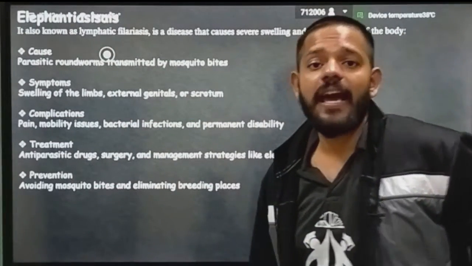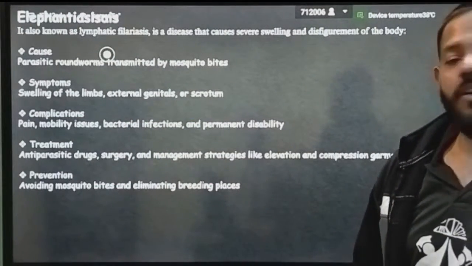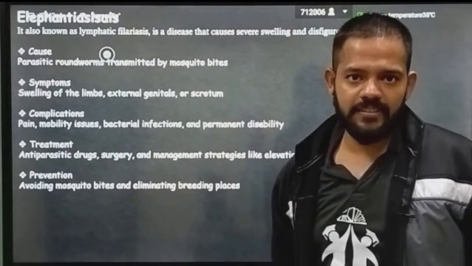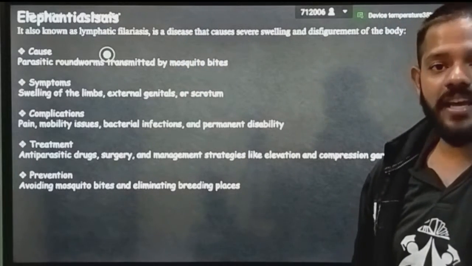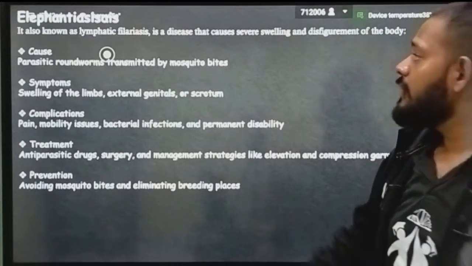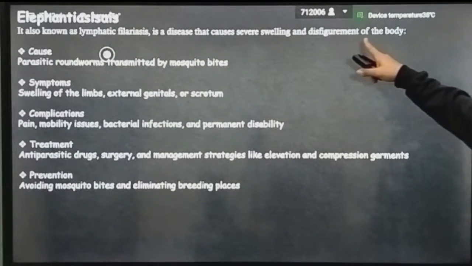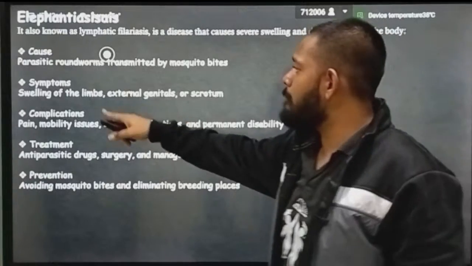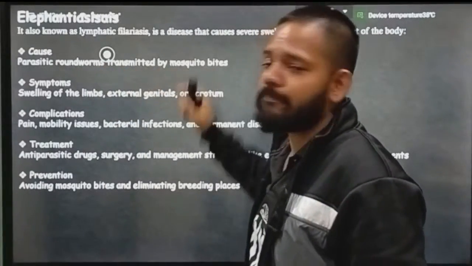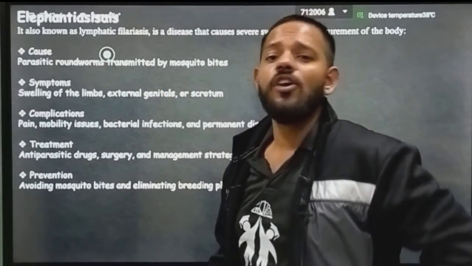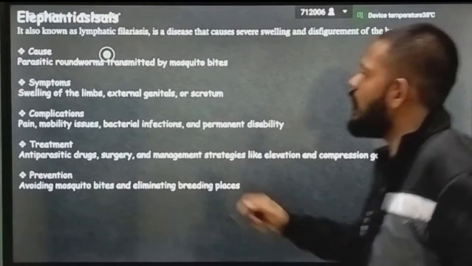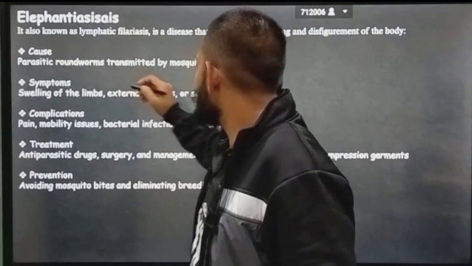Okay. Next is your elephantiasis or your filariasis, okay, which is caused by Wuchereria bancrofti. Okay, so it is also known as lymphatic filariasis, a disease that causes severe swelling and disfigurement of the body, caused by a parasite roundworm transmitted by mosquito bite, and the mosquito which causes this is called Culex mosquito.